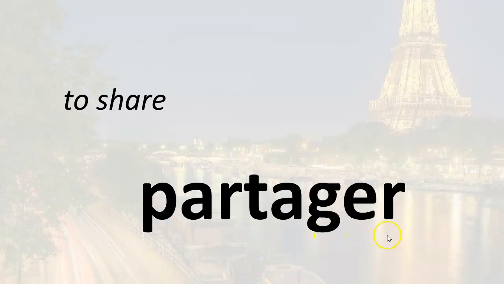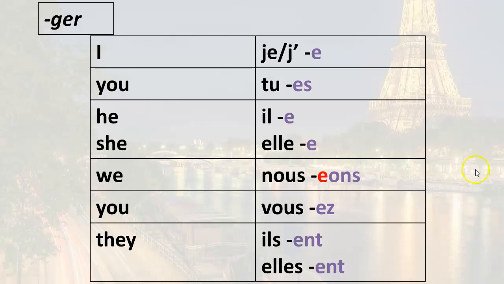Partager is a regular ER verb, however it's a subcategory of regular ER verbs. It's a GER verb in the present tense. So GER verbs conjugate just like regular ER verbs, however in the nous form you have to add an E before you add the ONS. So these are the regular endings, however it's modified for the GER verbs where you add the E. And this is done to preserve the je sound when it's conjugated into the nous form.